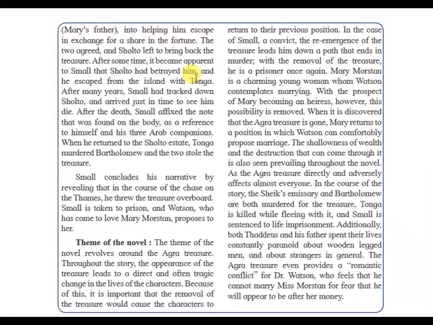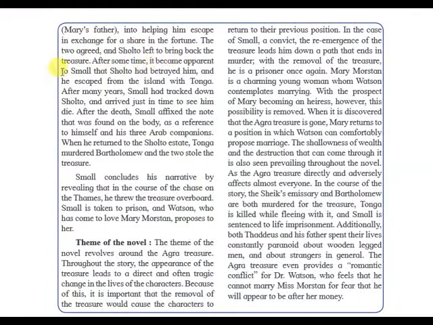So the entire process started when Small was sent to a particular island. He befriends a person there named Tonga, who became his best friend and companion. They managed to bribe the guards in exchange for money: you let me go from here, and one of them was Mary's father, and another was Sholto. When they agreed to a share of the fortune once the treasure was brought back, the two agreed, and Sholto left to bring back the treasure.